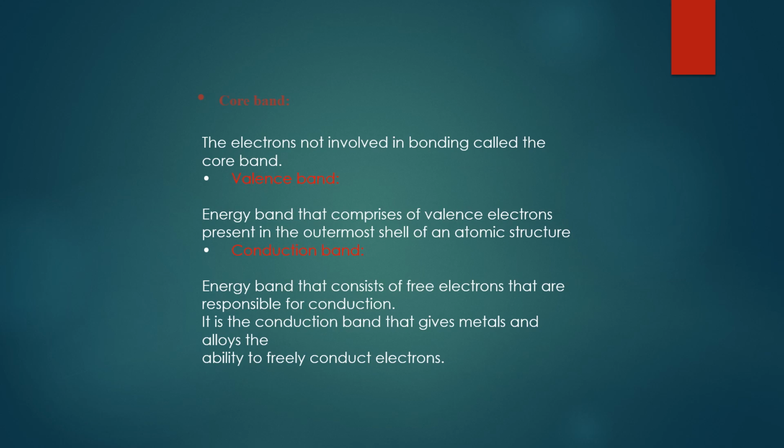First one, core band. The electrons not involved in bonding are called core band. Valence band. Energy band that comprises of valence electrons present in the outermost shell of an atomic structure is called valence band. Conduction band. Energy band that consists of free electrons that are responsible for conduction. It is the conduction band that gives metals and alloys ability to conduct electrons.